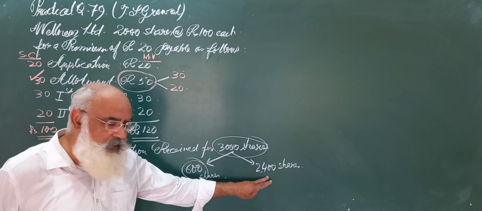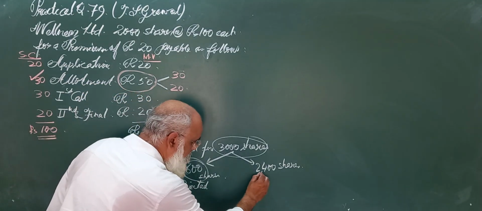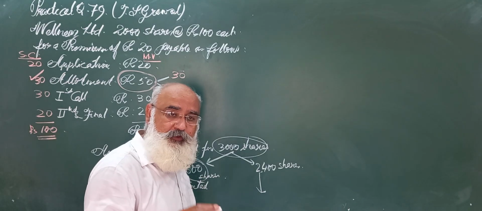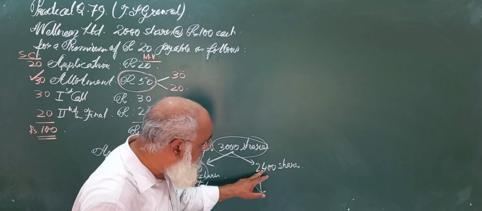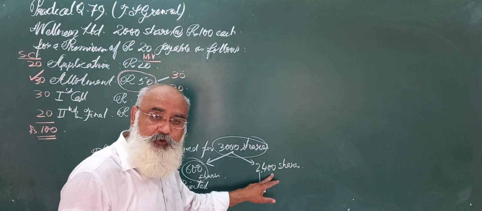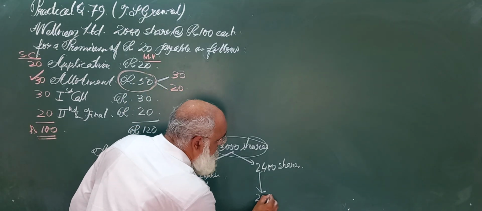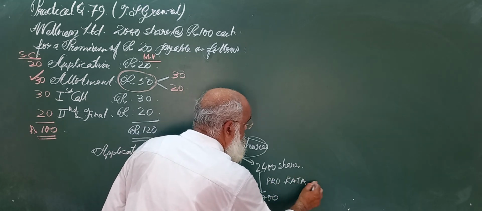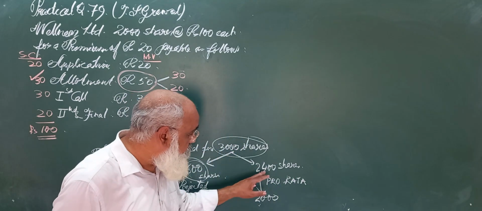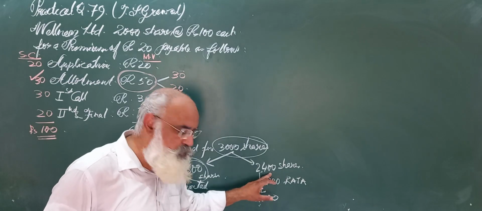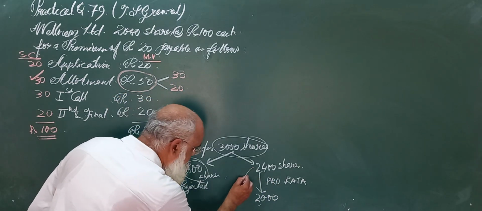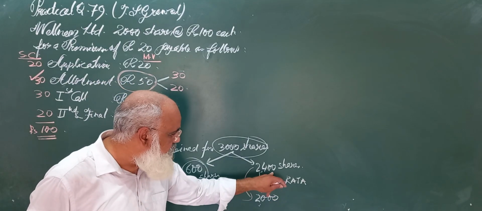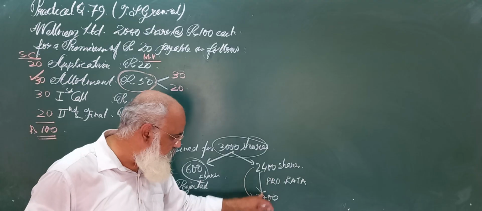Now these 2400 shares were allotted on pro rata basis to the applicants of 2000 shares. On which basis? Pro rata. Got the thing? Now the applicants of 2400 shares were allotted how many shares? 2000 shares. This is the relationship of pro rata between these two figures, 2400 and 2000.